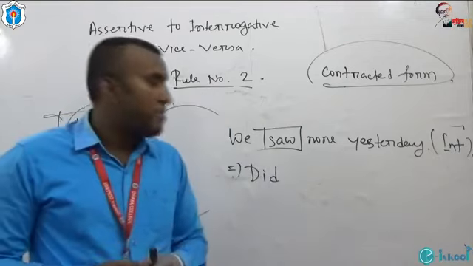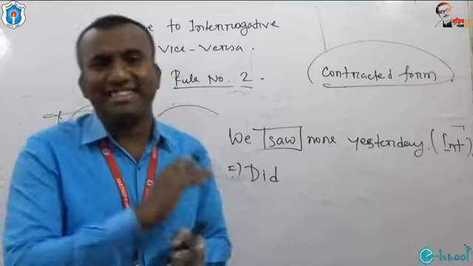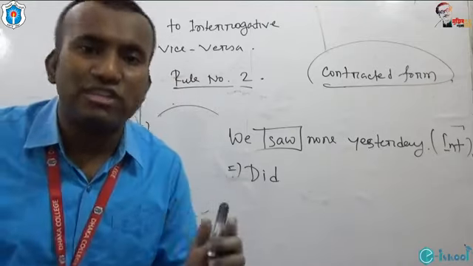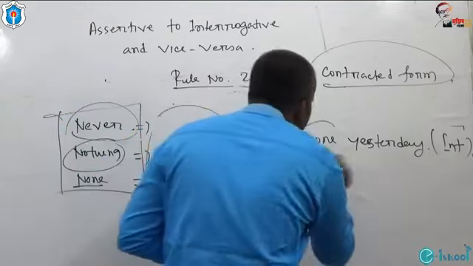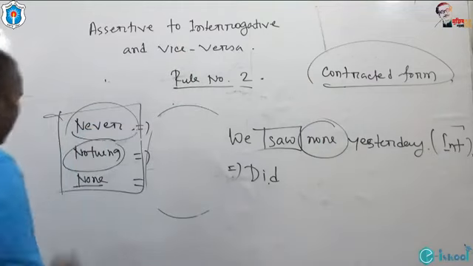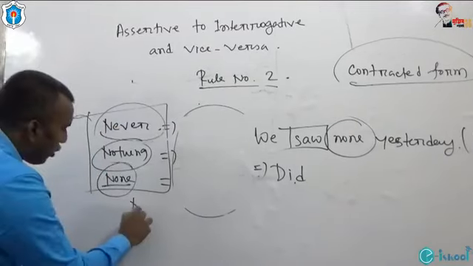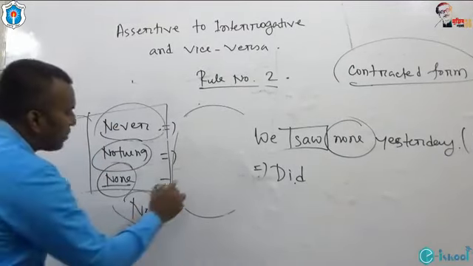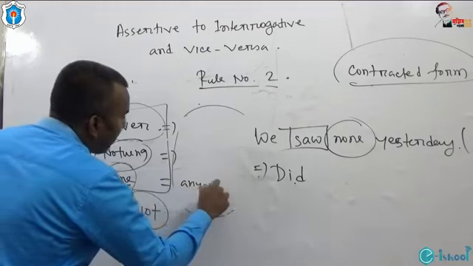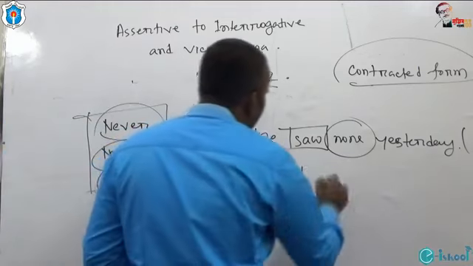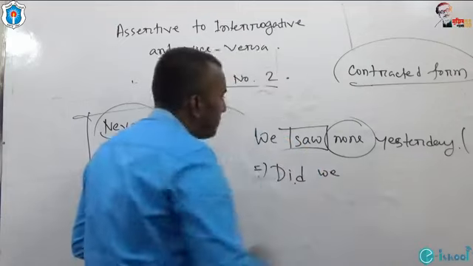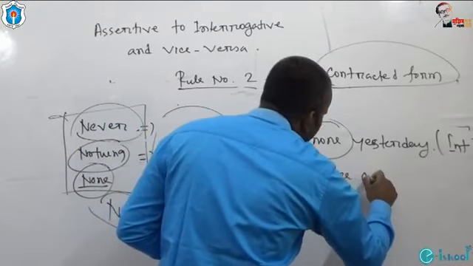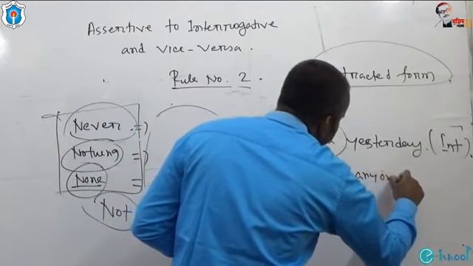But don't make mistakes by adding not, because none is there. If you get none, please don't use not, but use anyone. Did we see anyone yesterday?